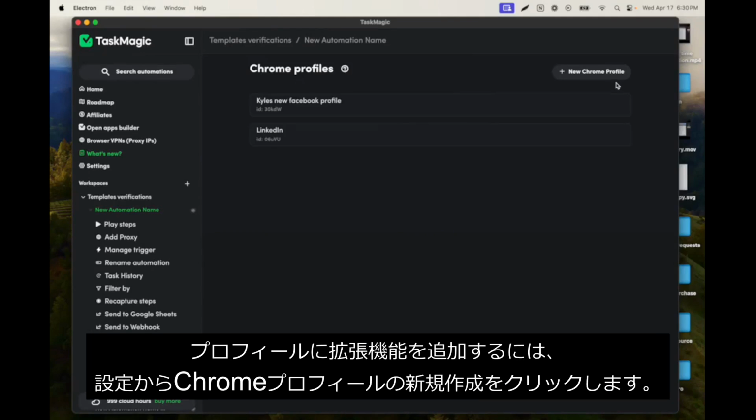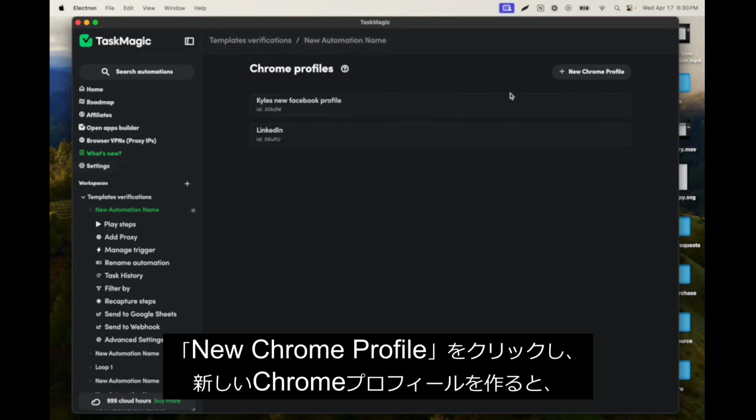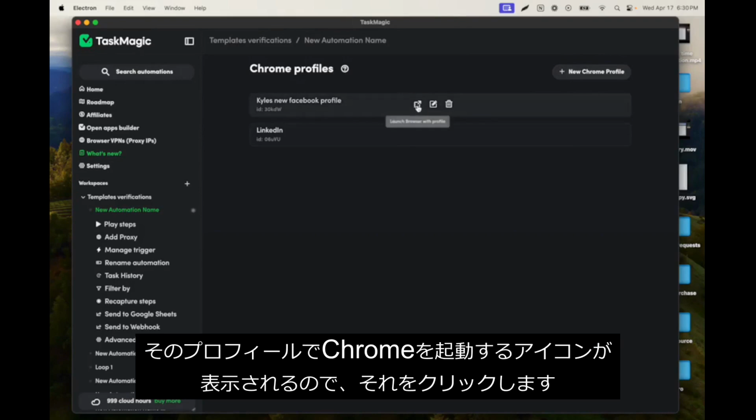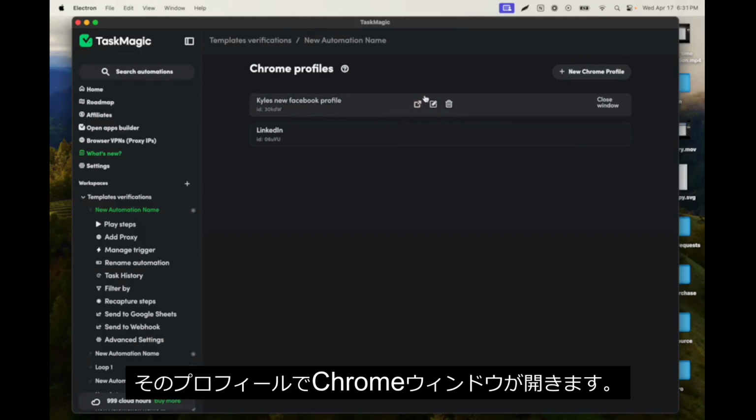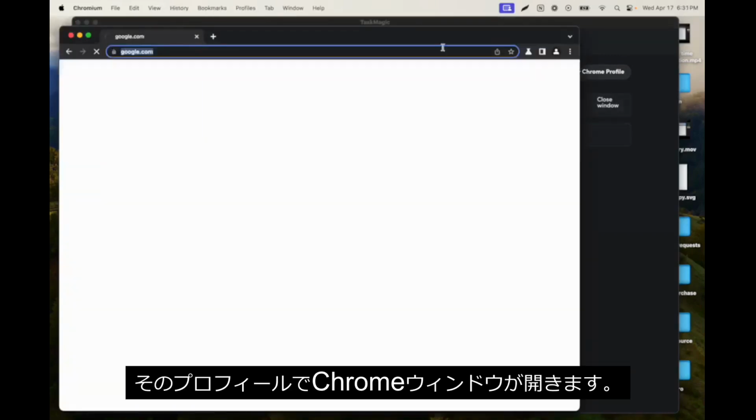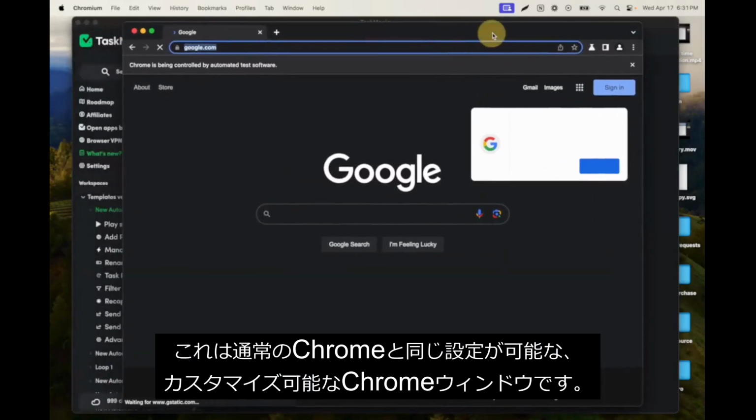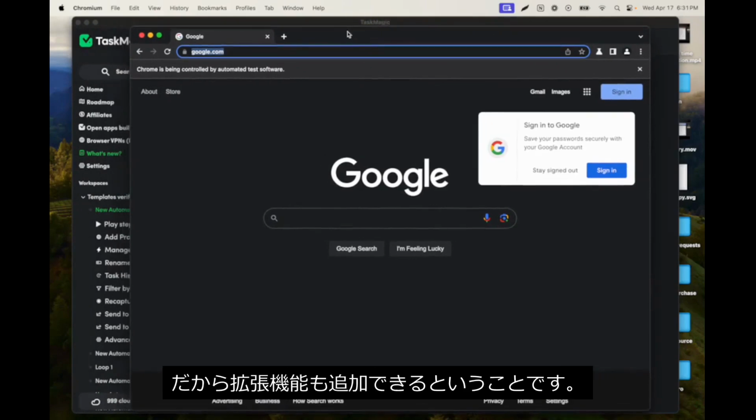So the way that we add an extension to our profile is we first create that Chrome profile, again, settings and then Chrome profiles, and then clicking new Chrome profile. Then we can click this launch browser icon, which is going to open up that Chrome window with this profile. This is a fully customizable Chrome window with all of the settings that Chrome normally has, which means that you can also add extensions here.